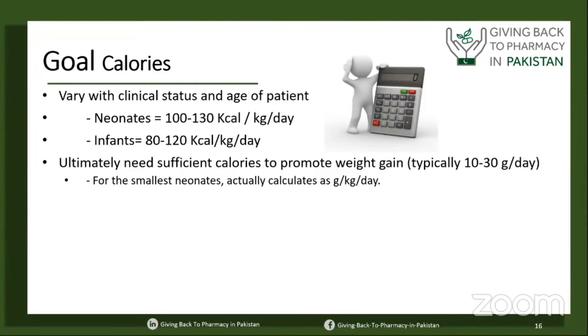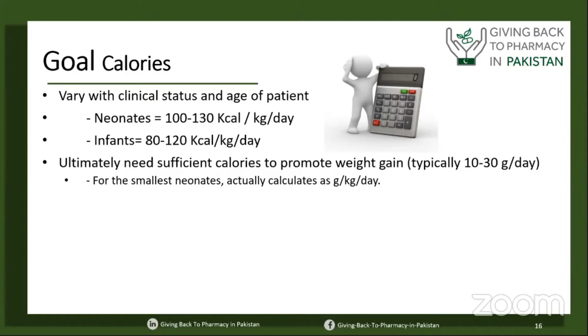And this is very, very important: to estimate caloric requirement accurately. Accuracy is the key to success. Neonates, the neonatal patients, require around 100 to 130 kilocalories per kg per day. Infants require 80 to 120 kilocalories per kg per day. The sicker or the smaller the child, the more caloric needs they have.